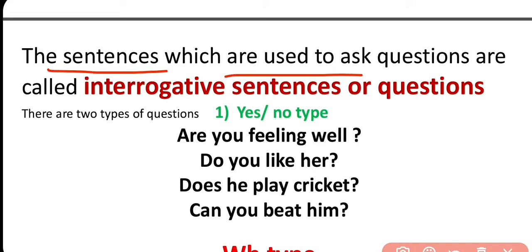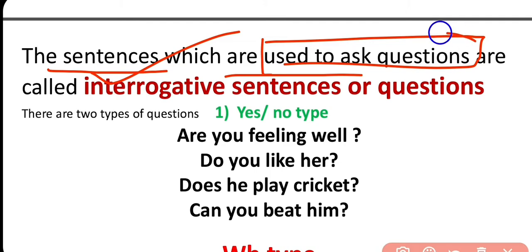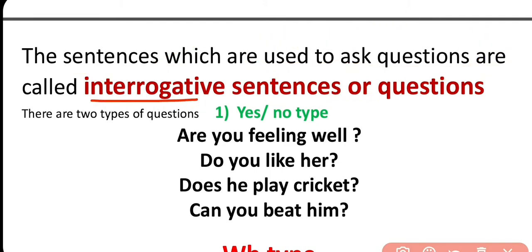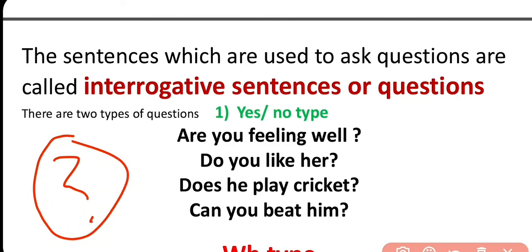The sentences which are used to ask questions are called interrogative sentences or questions. An interrogative sign is used at the end of every interrogative sentence. Here you can take a look at this sign.